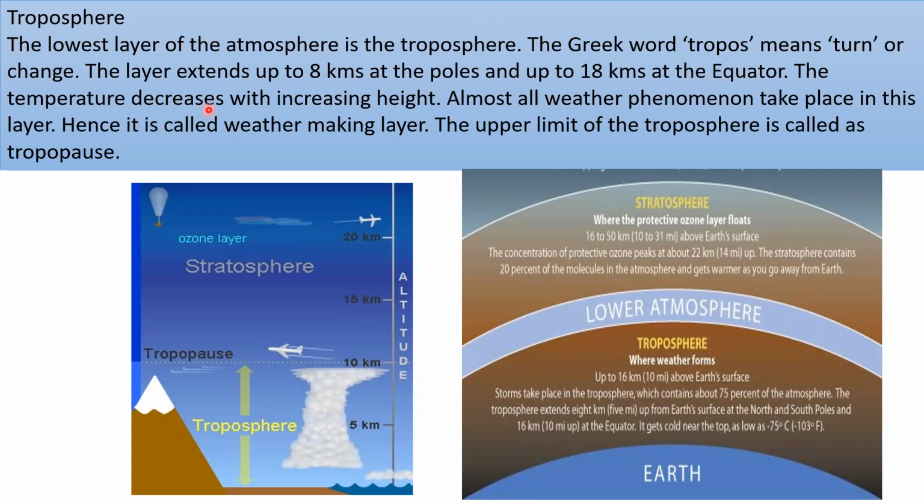The temperature decreases with increasing height. Almost all weather phenomena take place in this layer. Hence, it is called the weather-making layer. The upper limit of the troposphere is called the tropopause. It is a boundary line between troposphere and stratosphere.